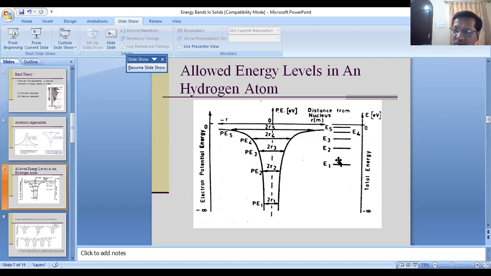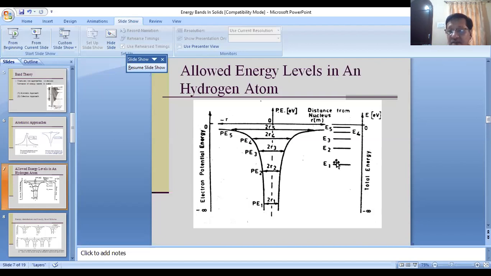Similarly, you can also calculate possible values of energy possessed by the electron in a hydrogen atom using Schrodinger equations, and you will get the same results. Of course, there are certain limitations of the Bohr model, which you people have studied in 12th standard. The fine structure of the hydrogen spectral lines is not explained with the help of the Bohr atom model.